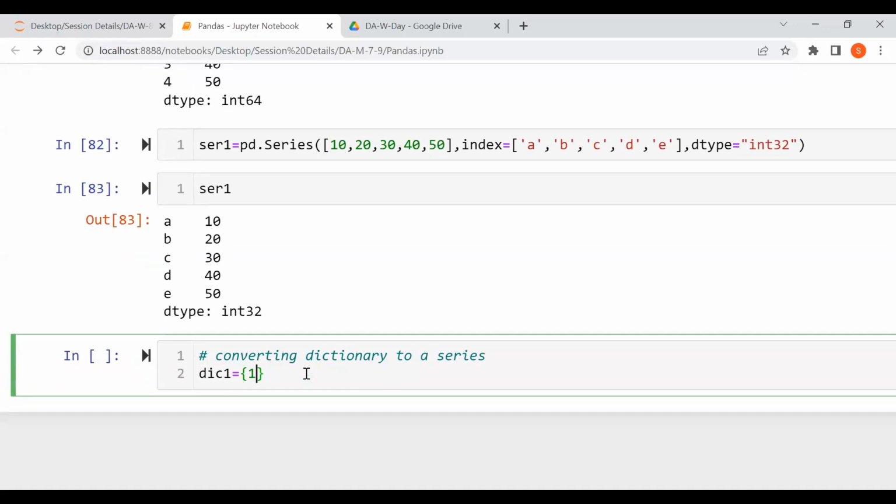We take the value, colon, and the name. I'm keeping it as Python. I'll keep 5 values.